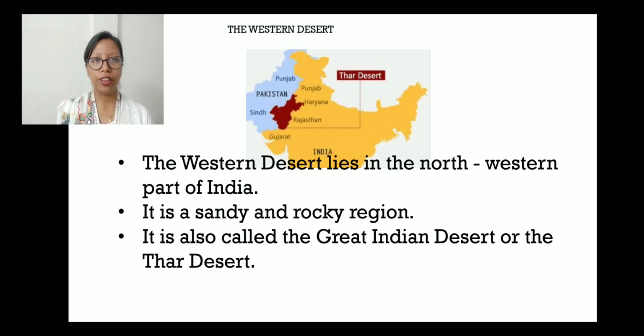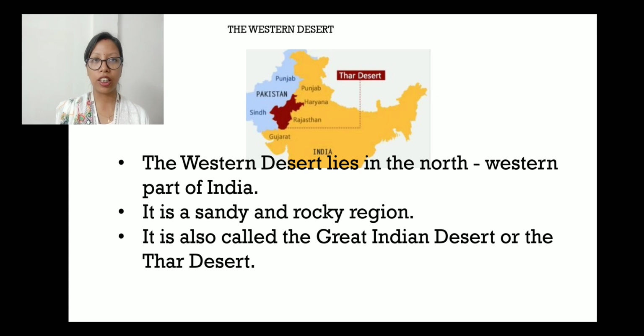As you can see here, the Western Desert. The Western Desert lies in the northwestern. So this is the location of the Western Desert. The Western Desert lies in the northwestern part of India. It is a sandy and rocky region. It is also called the Great Indian Desert or the Thar Desert.